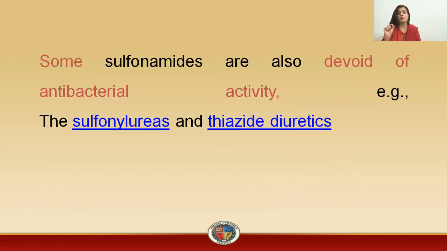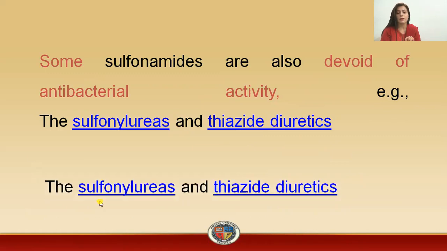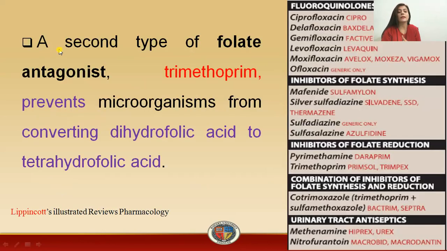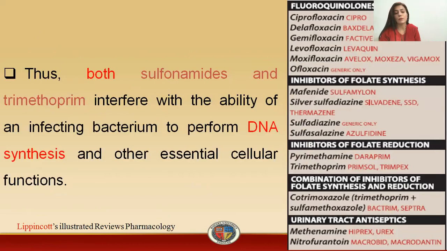Now, some of the sulfonamides which we have already studied in different drug categories are devoid of antibacterial activity. For example, the thiazide diuretics and the sulfonylureas, no doubt they contain the sulfonamide, even then they don't have any antibacterial activity. Now, the second type of folate antagonist is trimethoprim. This trimethoprim prevents the conversion of dihydrofolic acid to tetrahydrofolic acid, which will then ultimately result in the formation of purines and pyrimidines.